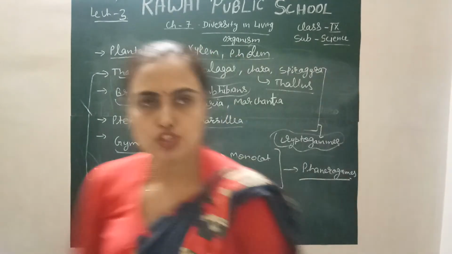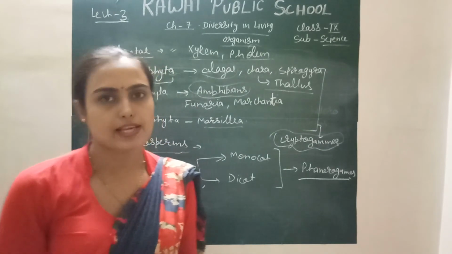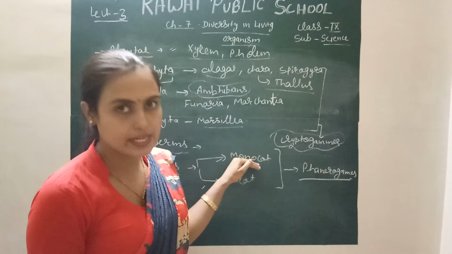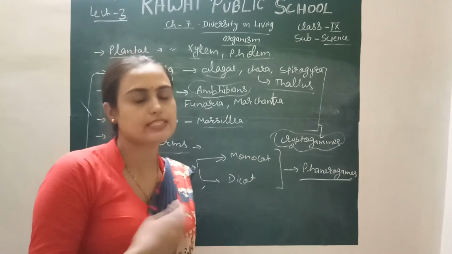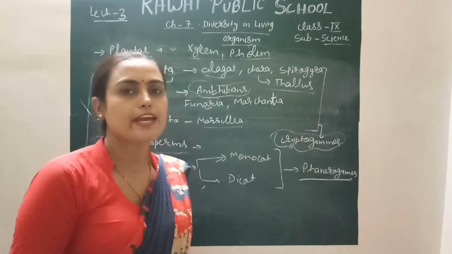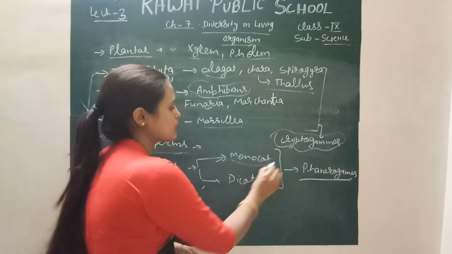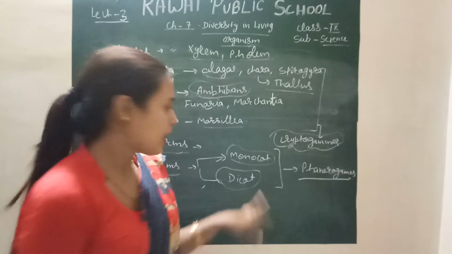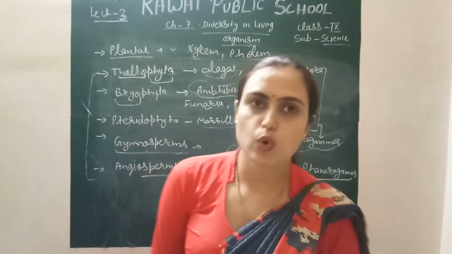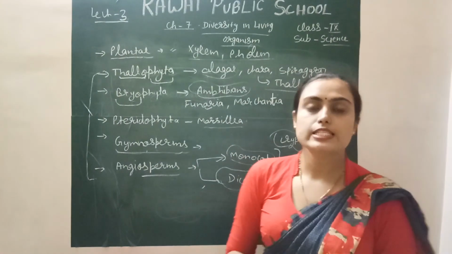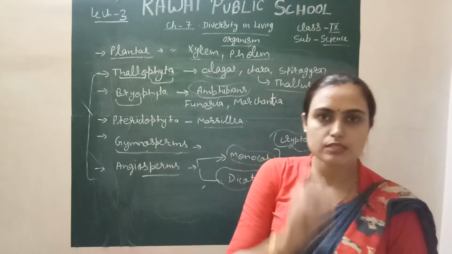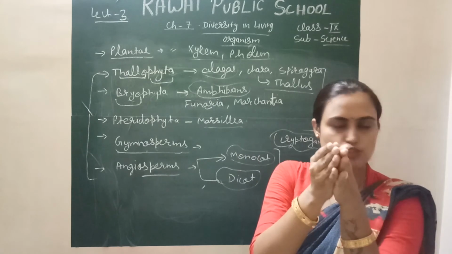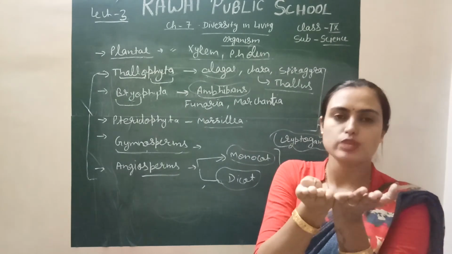In angiosperms, the seed consists of a leaf-like structure, right? This leaf-like structure is called cotyledon. If one cotyledon is present in the seed, it is called monocot. If two cotyledons are present, then it is called dicot. I will give you an example of monocot and dicot. Monocot, seed of maize. Maize means makkah. The seed of maize does not split into two different parts.